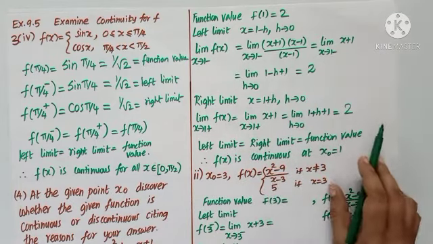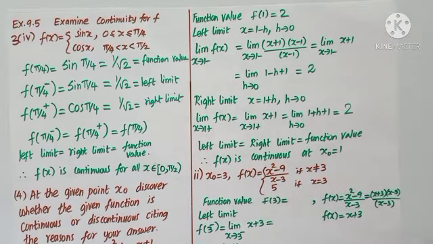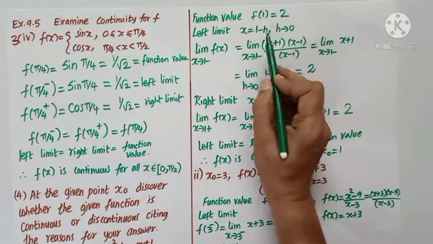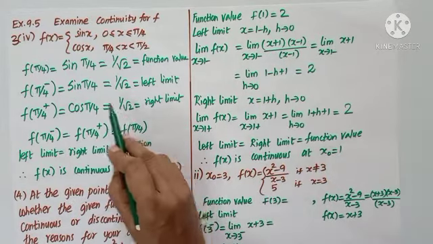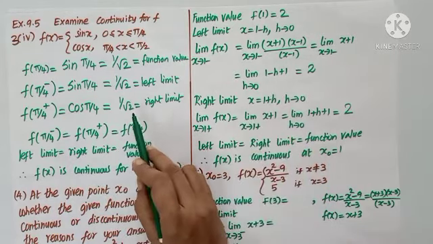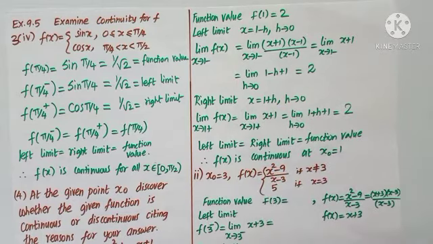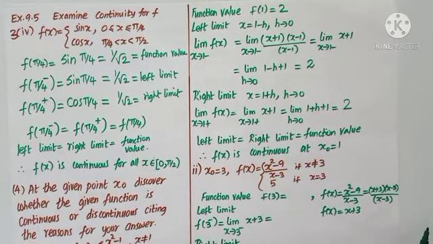All are equal tells us the function is continuous at x0 equal to 1. Without using h, I can directly substitute like this also. So whether you are comfortable in direct substitution or using h is up to your decision. Choose any of the methods.